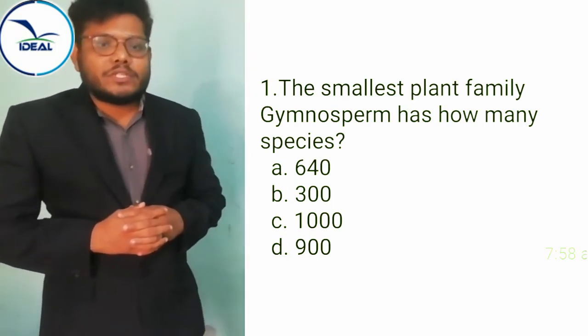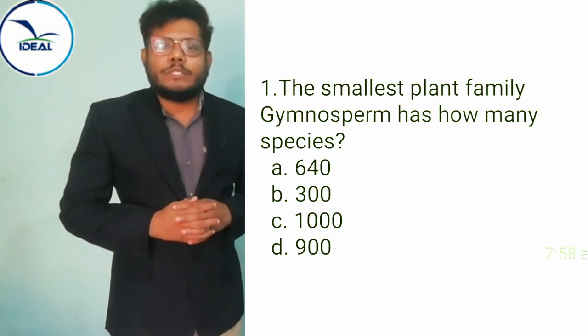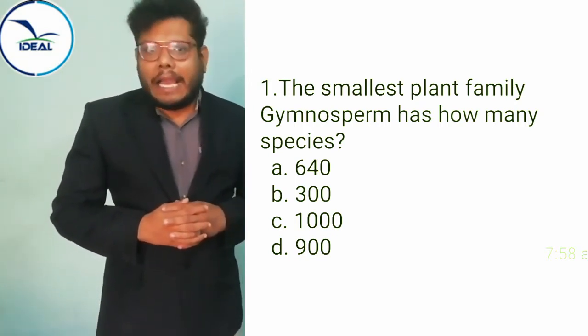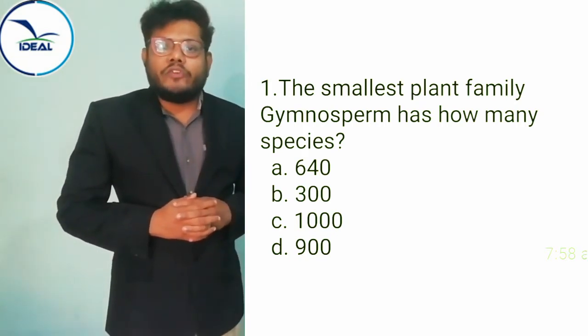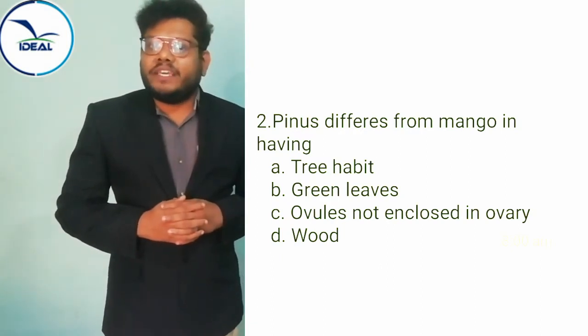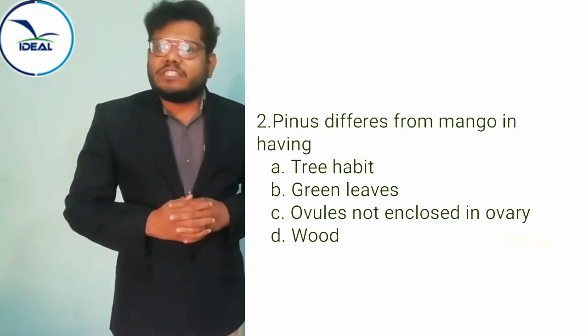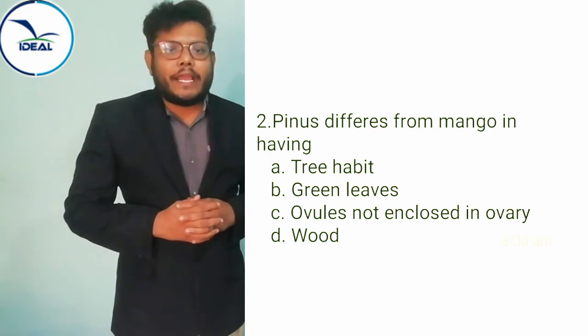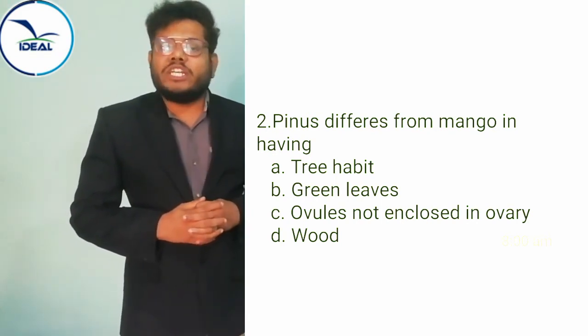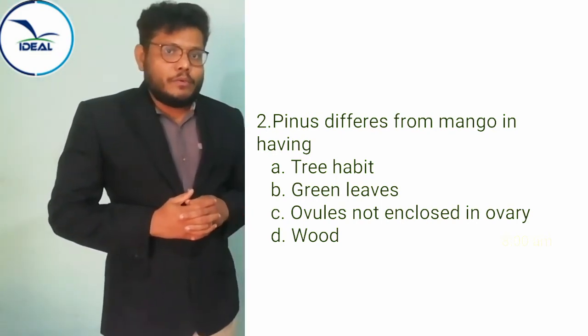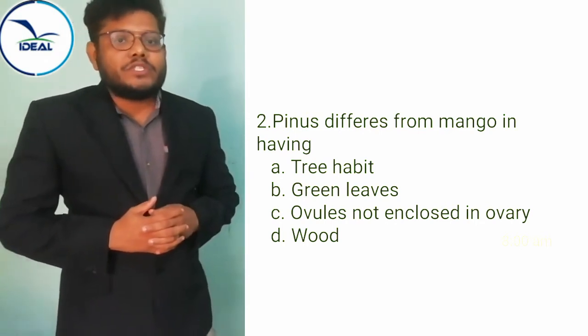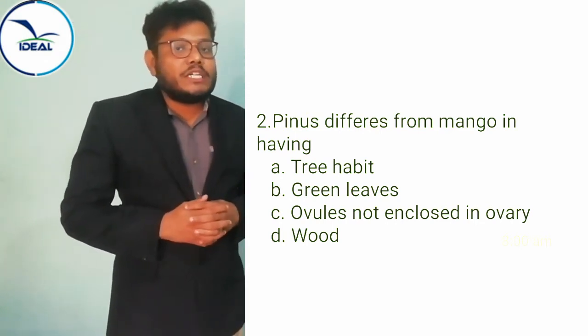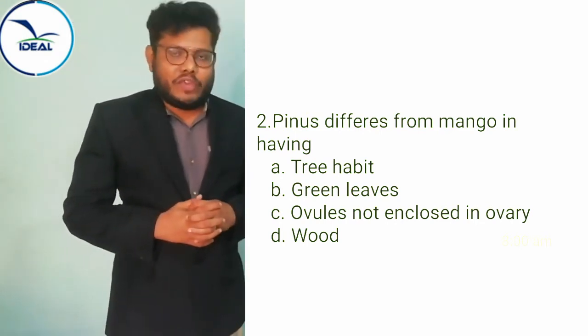The next question: Pinus differs from mango in having option A tree habit, option B green leaves, option C ovule not enclosed in ovary, option D wood. Once again, I repeat the question: Pinus differs from mango in having.